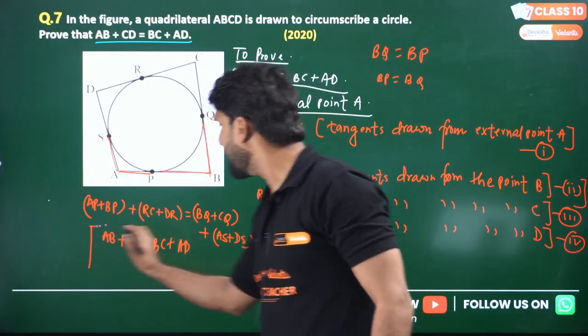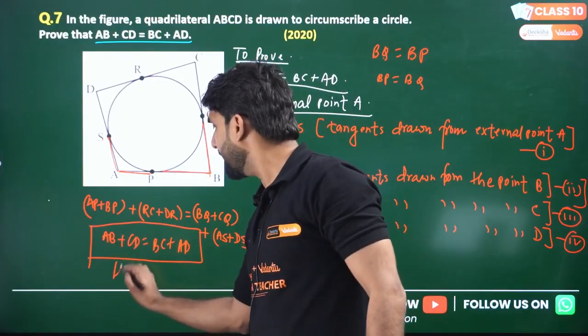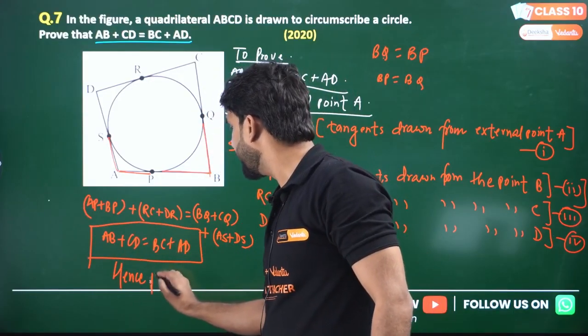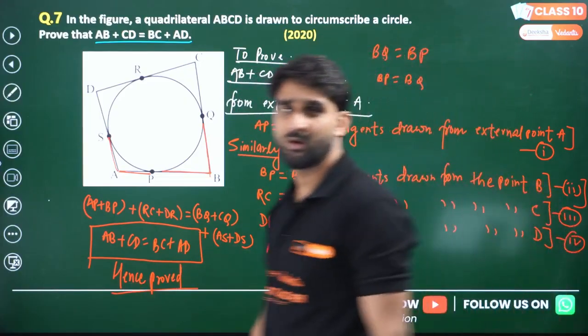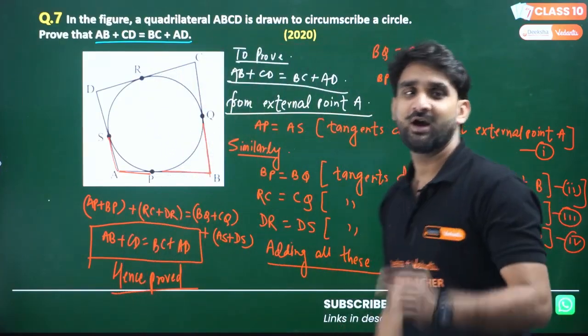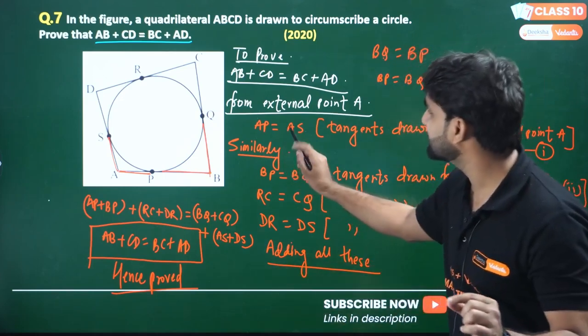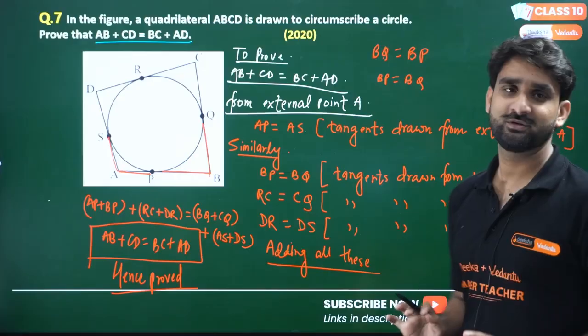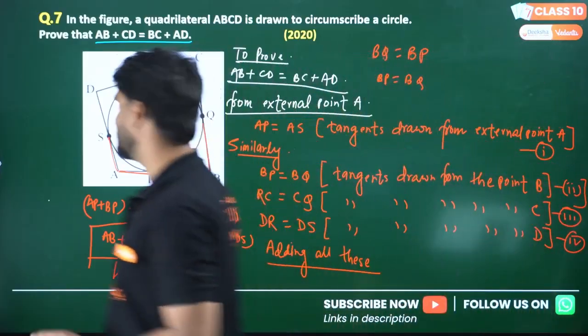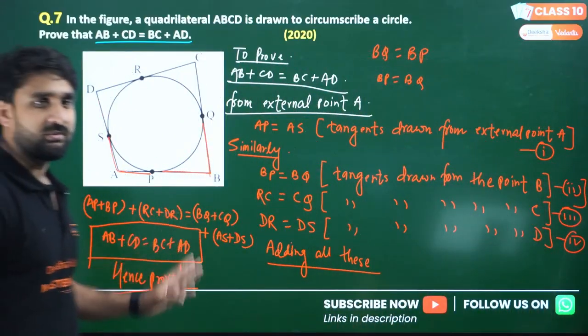Wow, hence proved. Look at the question. The most important thing is how you are writing these equations, these situations, first, second, third and fourth. This is the magical thing in this solution. I hope you have understood the concept.